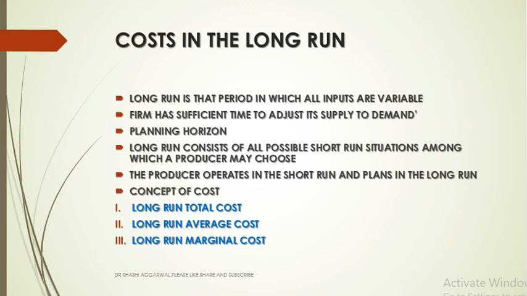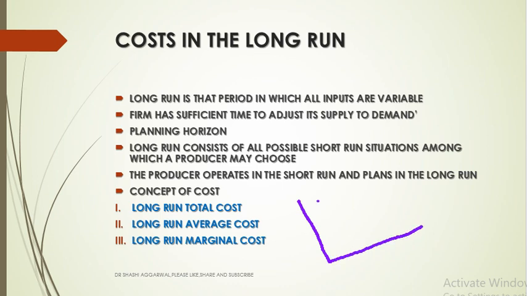The firm has sufficient time to adjust its supply to the demand, and the long run period could be called the planning horizon, because the long run consists of all possible short run situations among which a producer may choose. The producer operates in the short run, but he plans in the long run. Under the cost in the long run, we are going to study the long run total cost, long run average cost, and long run marginal cost. The long term period is called the planning period.